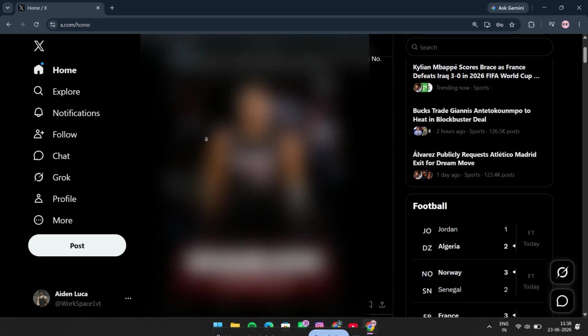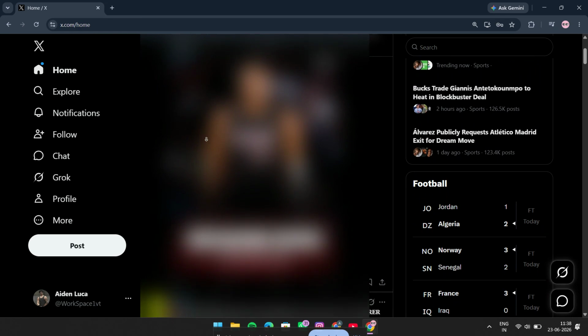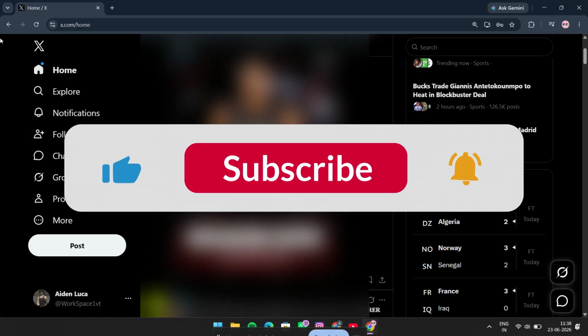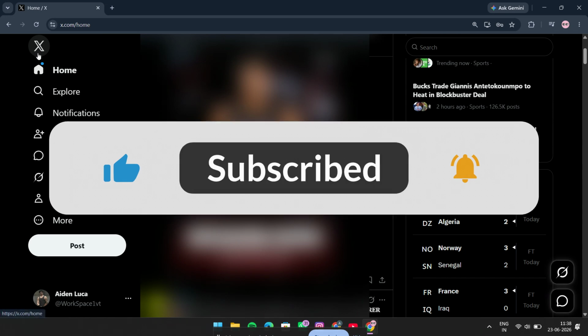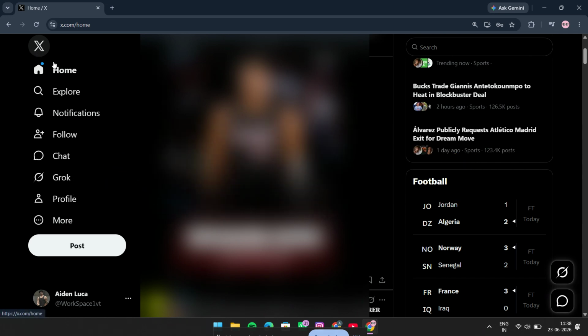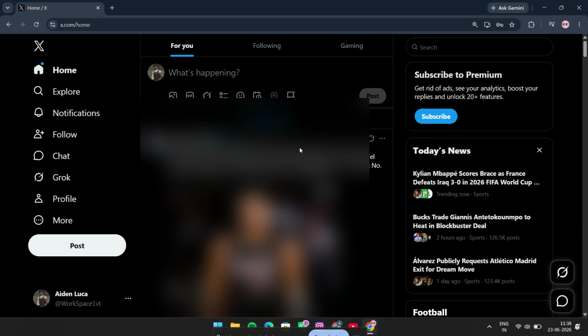Let's get into it. The first and most important change is the platform name itself. Twitter is now X. So if you hear someone say X, they're talking about the social media platform that used to be called Twitter. Next, let's talk about the names of common features on the platform.